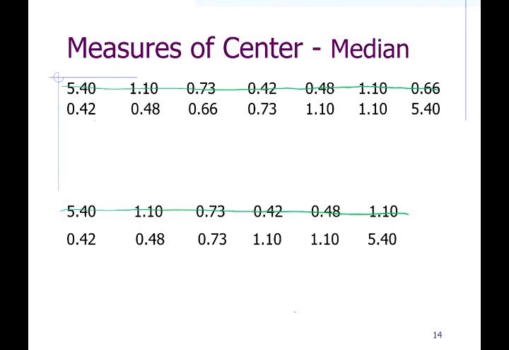So now we have position 1, 2, 3, 4, 5, 6, 7. And so if there's an odd number of numbers, position 4 is the middle. You've got 3 numbers to the left, 3 numbers to the right, and the 0.73 is sitting in the middle. But down here, if you have an even number of numbers, the median, or the middle position, is right there. It's halfway between the 0.73 and the 0.10. So if there's an even number of numbers, the median is the average of the 2 middle numbers.